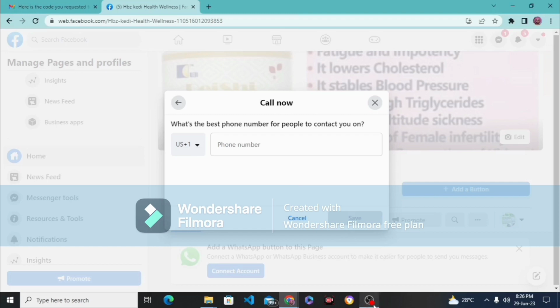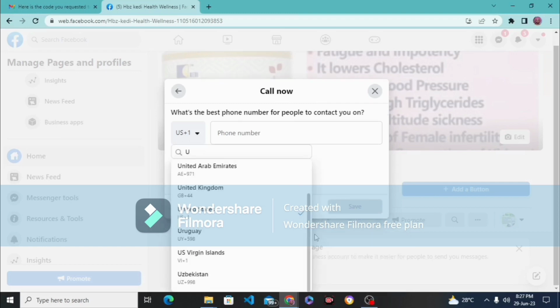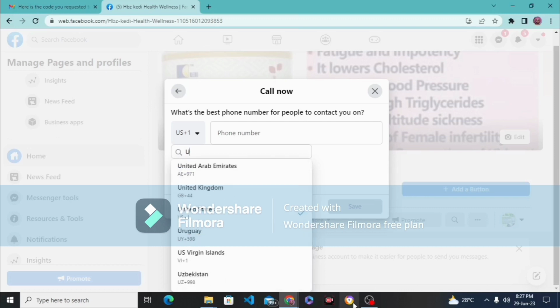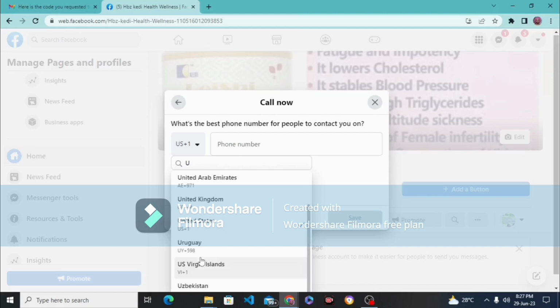Where you see US, change it. If you're in Nigeria, just change it to Nigeria, and put in your phone number, your WhatsApp business phone number. Don't use your normal WhatsApp, use your WhatsApp business account. If you don't have a WhatsApp business account, all you need to do is go to Play Store, download and install it on your phone. It's very easy, straightforward.